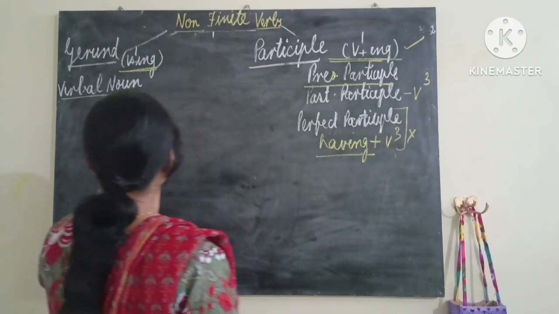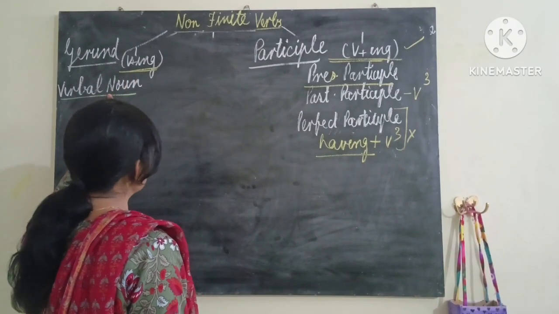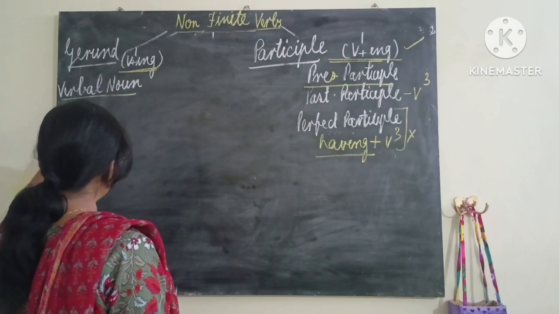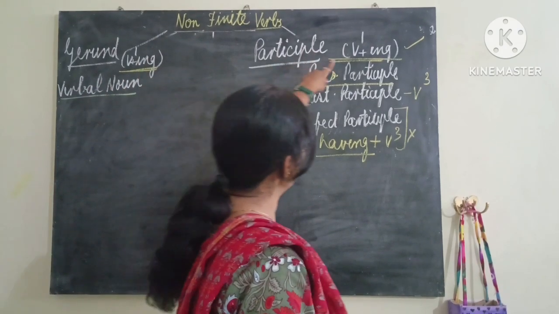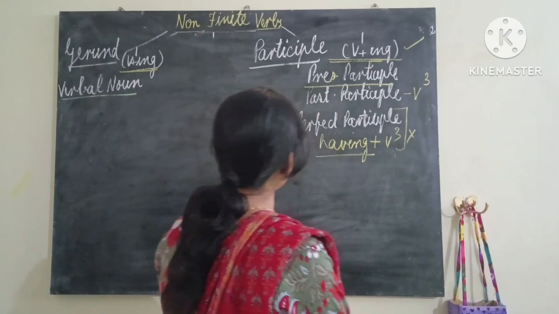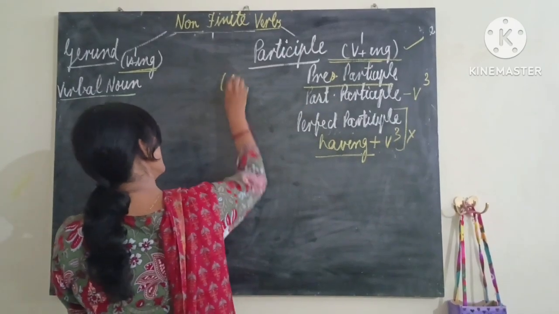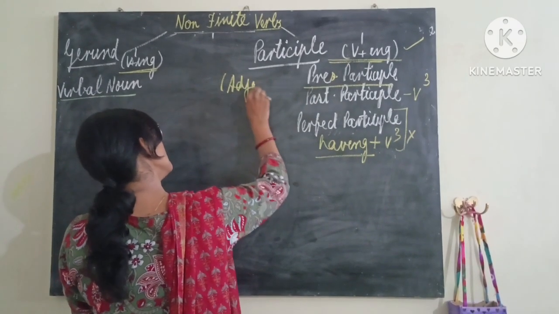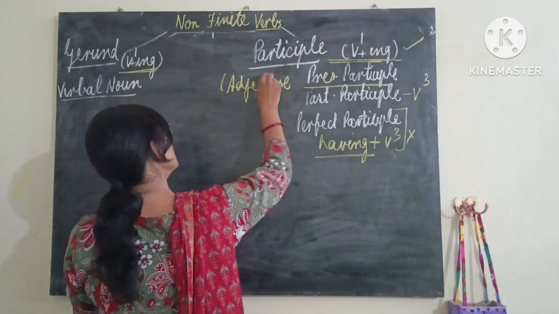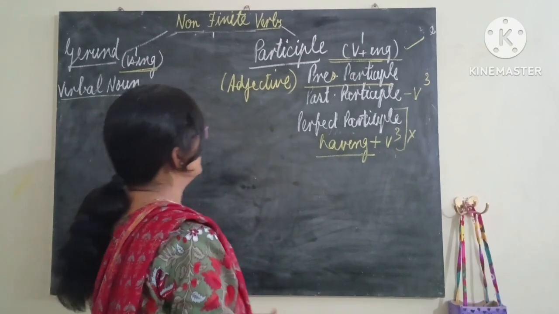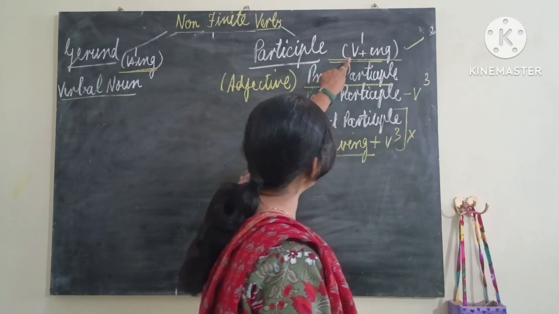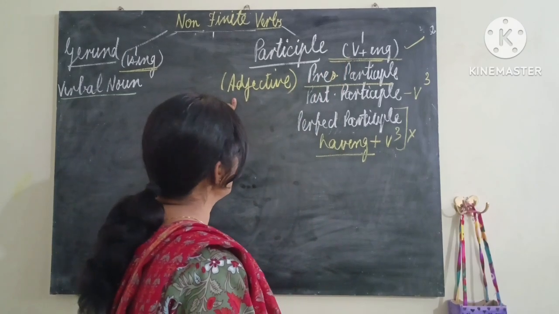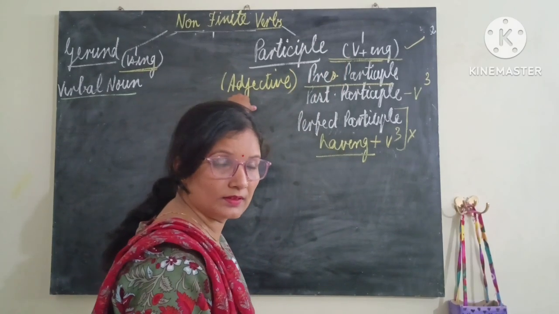When the ing form of the verb behaves as a noun in the sentence and is the subject or object of a sentence, it will be gerund. But when the ing form of the verb behaves as an adjective, that is very important, it will be called participle.